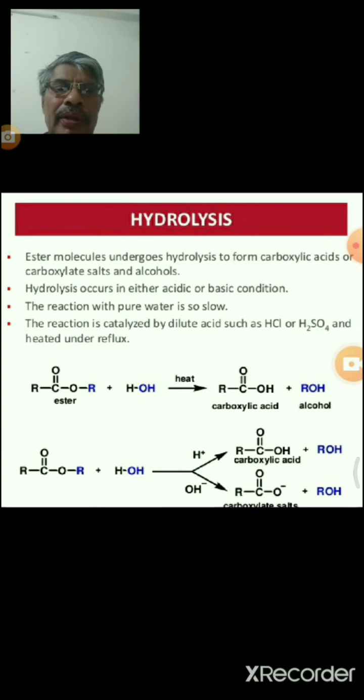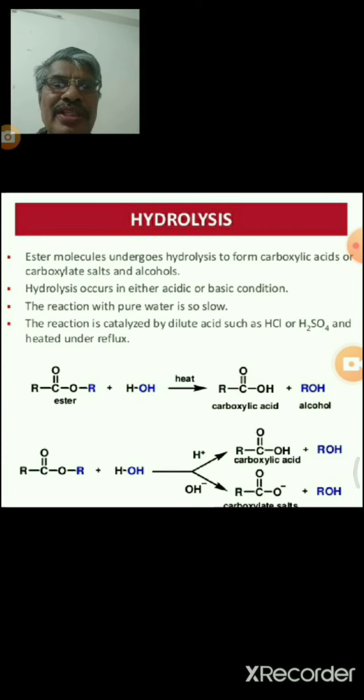For example, ethyl acetate, CH3 C double bond O OC2H5, on hydrolysis gives acetic acid and ethyl alcohol.